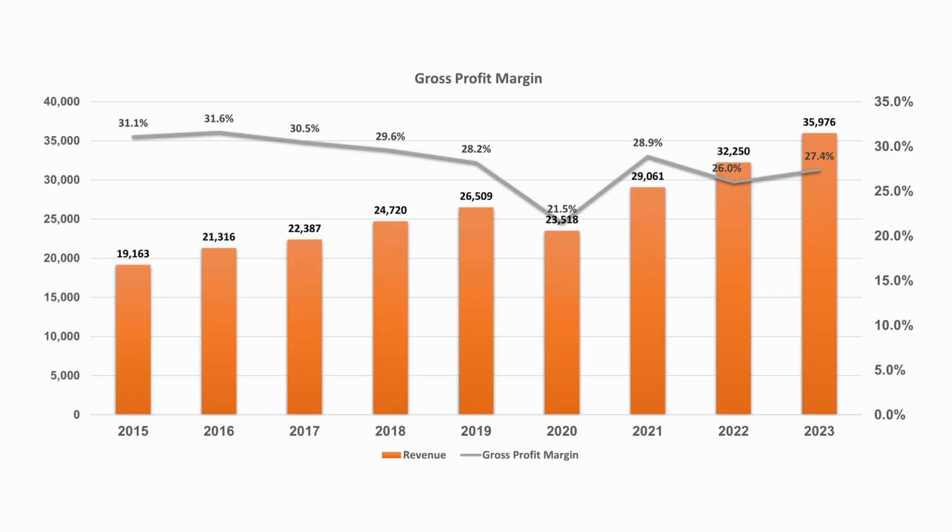It is clear that the gross profit margin is decreasing with the revenue. It decreased from 31% in 2015 to 27% in 2023, which means the costs of production are increasing with the revenue, something I don't like to see as an investor.